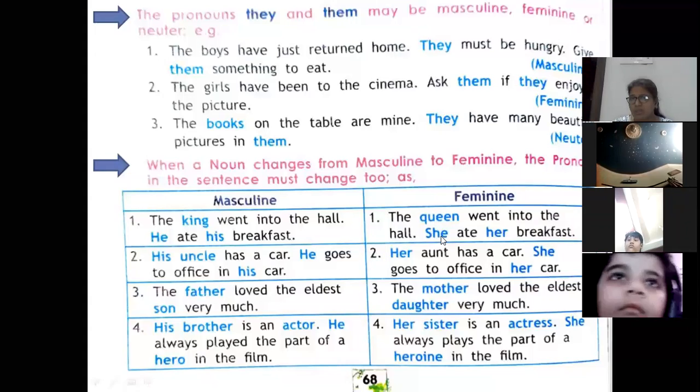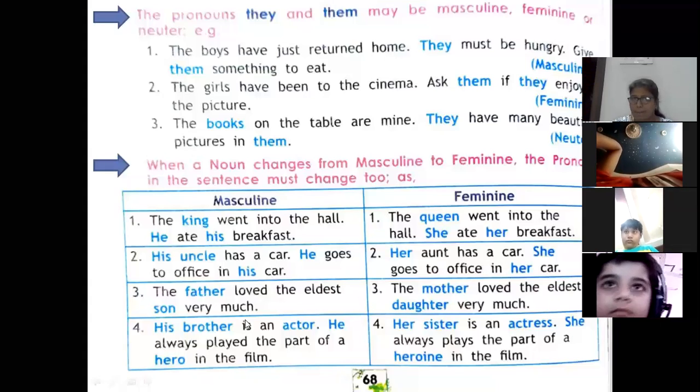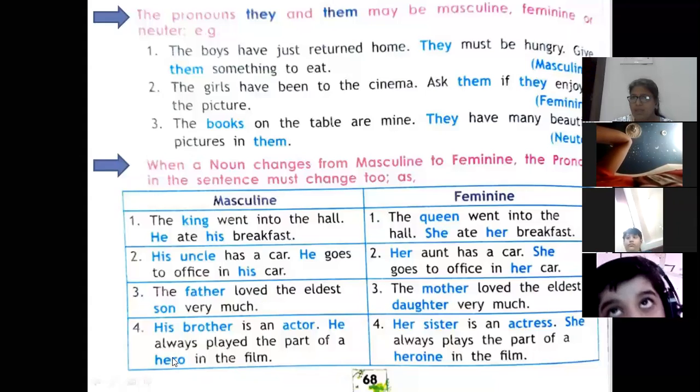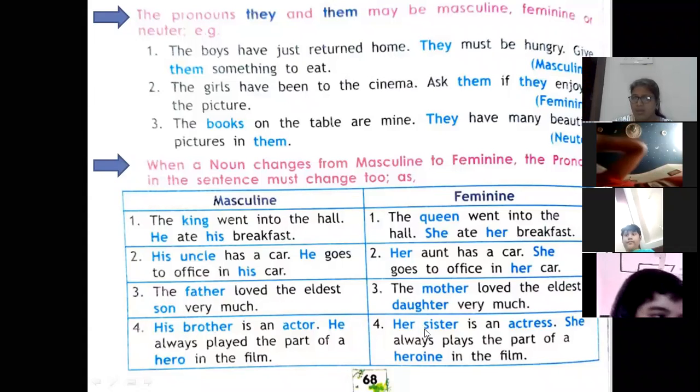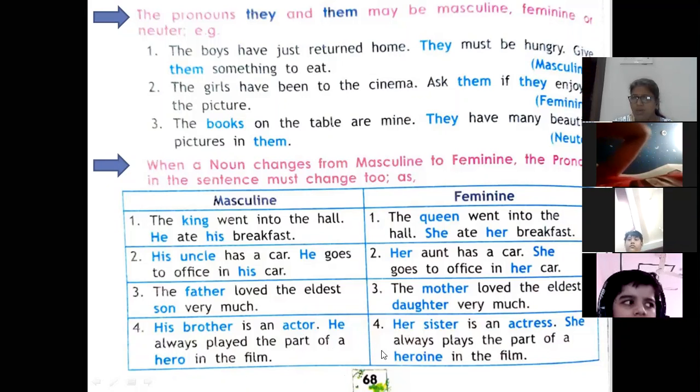He becomes she. His becomes her. Same, his uncle will change into her aunt. He will change into she. His will change into her. Father, mother, son, daughter. His brother, her sister, actor, actress, he, she, and hero, heroine.